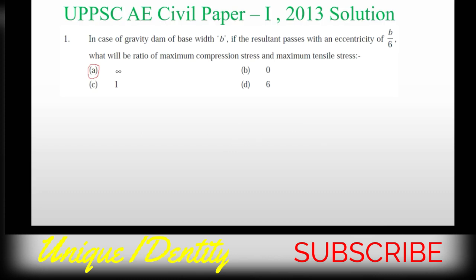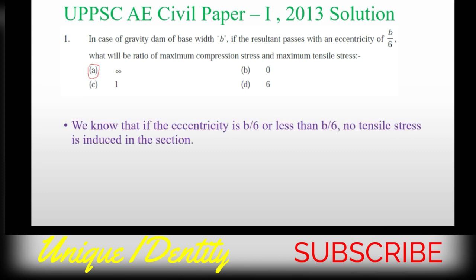First question, in case of gravity dam of base width B, if the resultant passes with an eccentricity of B by 6, what will be the ratio of maximum compressive stress to maximum tensile stress? And the options are these, A, B, C, D.